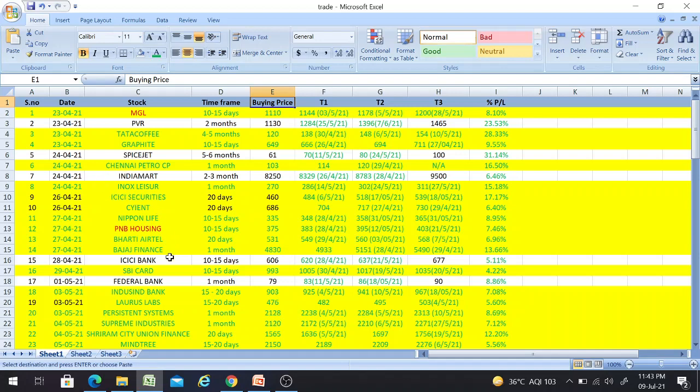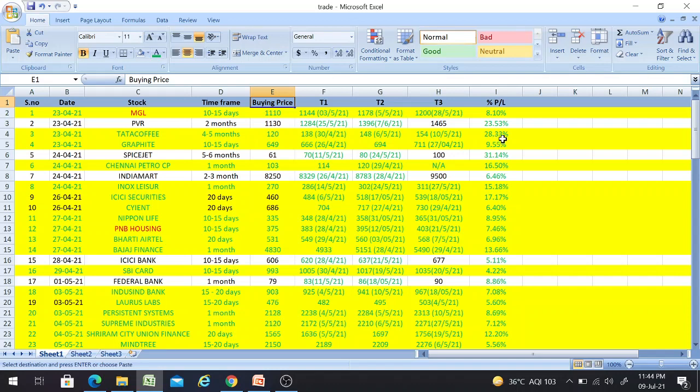Suppose you take any of the stocks mentioned here. Firstly, I would like to explain the color coding. You can see the green color highlighted ones, with yellow in the whole line. That means if you take this particular stock, Tata Coffee, I have given the buy on 23rd with a time frame of 4 to 5 months and the third target of 154. This stock achieved all three targets which I have given here, including the 154, within the time frame which I have mentioned, that is 4 to 5 months, giving us a percentage return of 28.33.